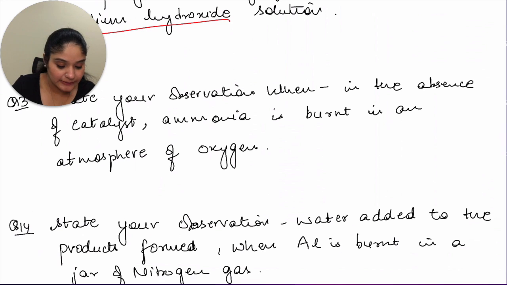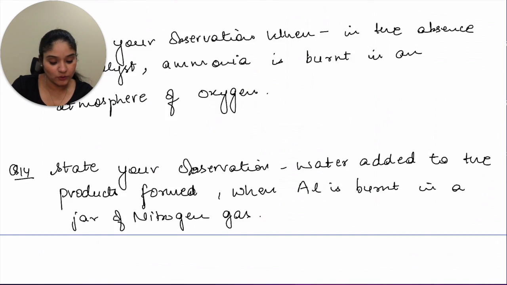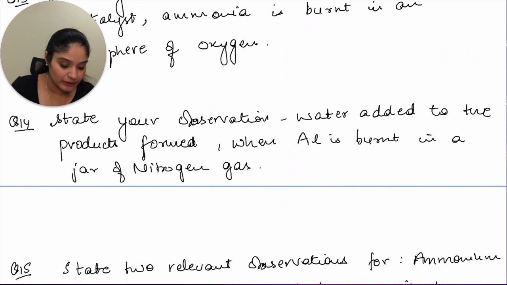Question number 13. State your observation when, in the absence of catalyst, ammonia is burned in the atmosphere of oxygen. So when ammonia burns in the absence of a catalyst and in oxygen, you get a greenish yellow flame. Then the next one is state your observation when water is added to the products formed when aluminium is burnt in a jar of nitrogen gas.